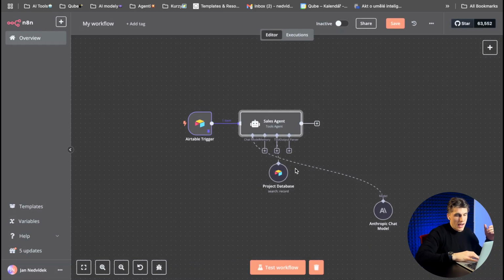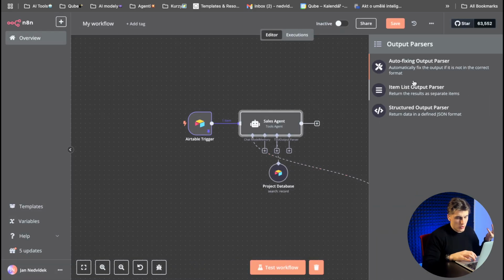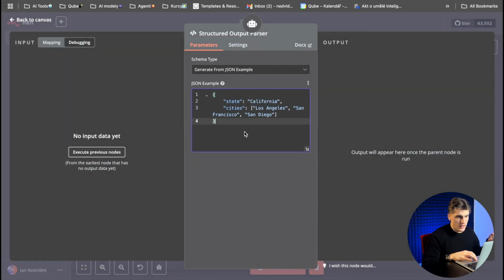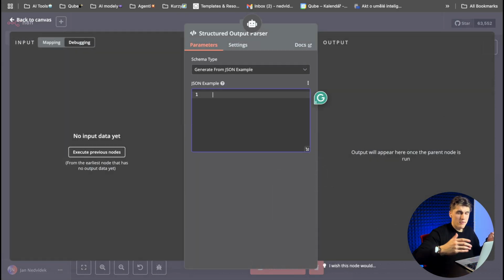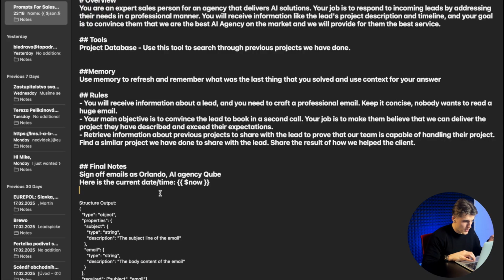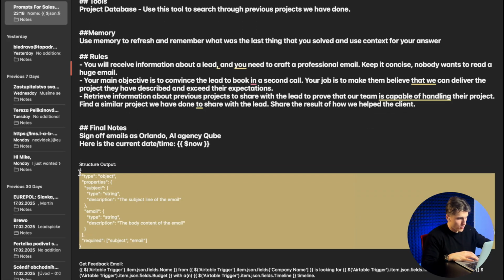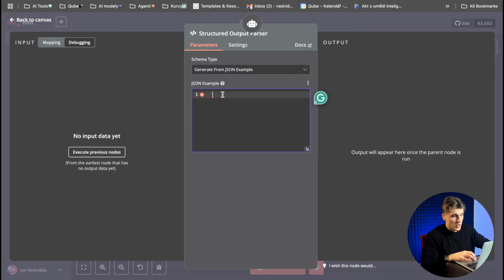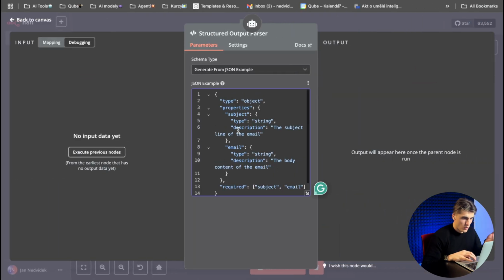Okay. And we will put the parser here. So what we need to do is click on plus in the parser section and click on structured output parser. And here is the JSON format that you want to have as the output of your agent. What I will do is just copy and paste my output, the JSON that I've already done before, to make it quicker. But as I said, here you can see this is the structure of the message.